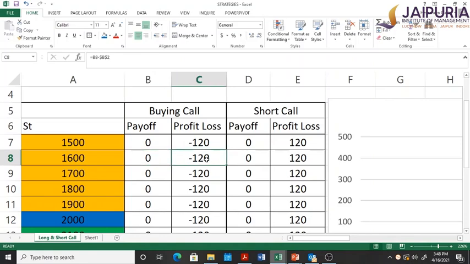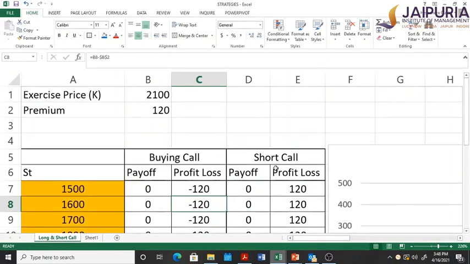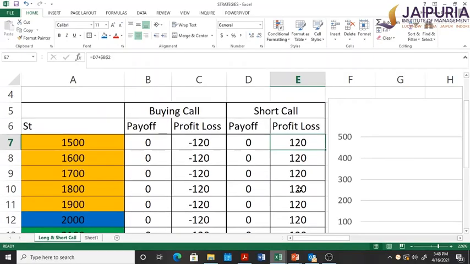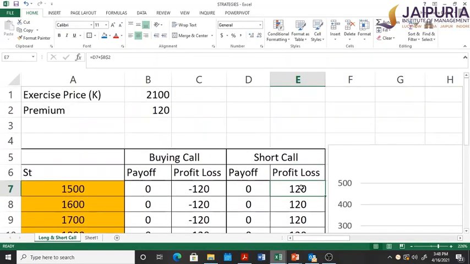Let's also keep looking at what is happening to the person who has sold the call option. Since the option has not been exercised, the payoff remains zero, but the seller gains the premium because he has already received it. The payoff for the writer is always zero; the writer only has premium income. So the person who wrote the call will gain rupees 120.